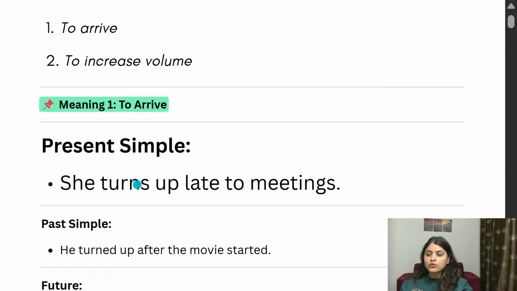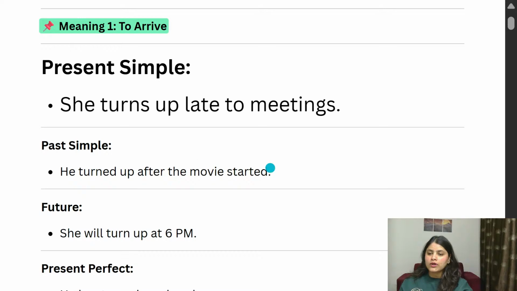Now, if we want to use this turn up in a past situation, which is finished in the past, then we have to say turned up. Here you can see one sentence: He turned up after the movie started. It means the movie started, then he arrived. So arrived, we can say turned up.